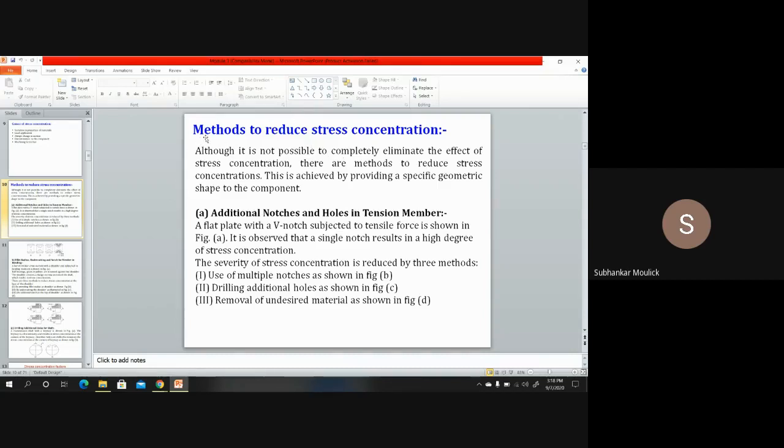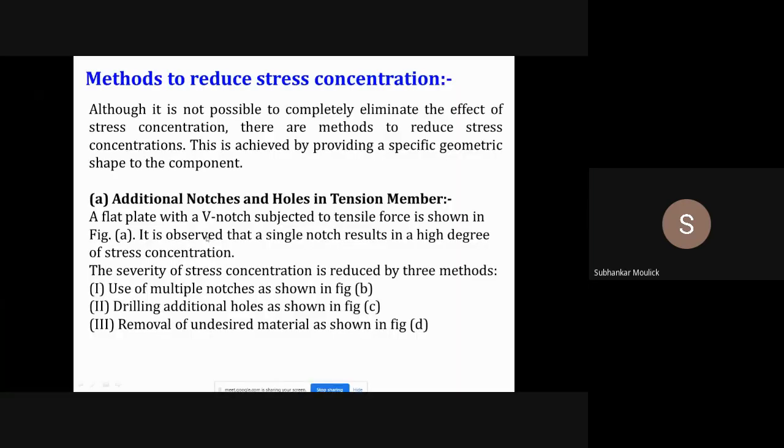So the last theoretical topic of this particular stress concentration is the different methods by which we can reduce stress concentration. Before discussing this topic, I want to know from you all whether stress concentration is essential for a machine component. Is it a desirable thing, or should it not be present?